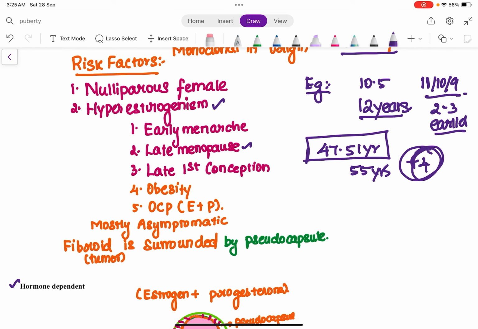Oral contraceptive pills mean what? It is the contraception of choice which the patient takes in order to delay menstruation, in order to delay pregnancy. Because of that reason the patient will take oral contraceptive pills.